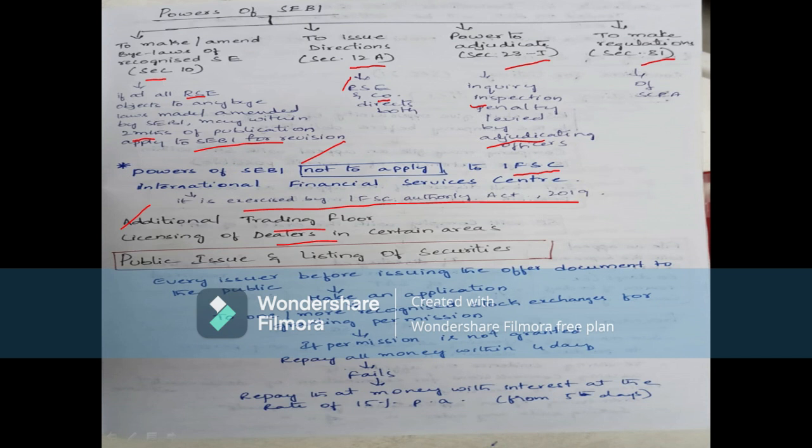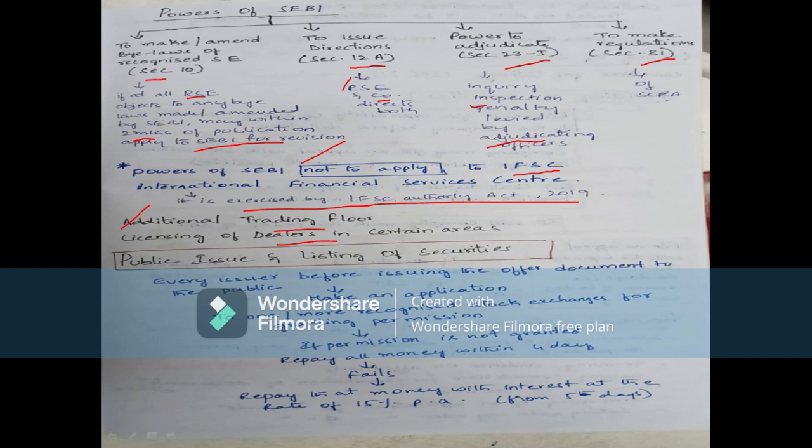Here we see contracts in notified areas only to be void in certain circumstances. These are contracts entered into in any state or area specified in the notification under section 13.